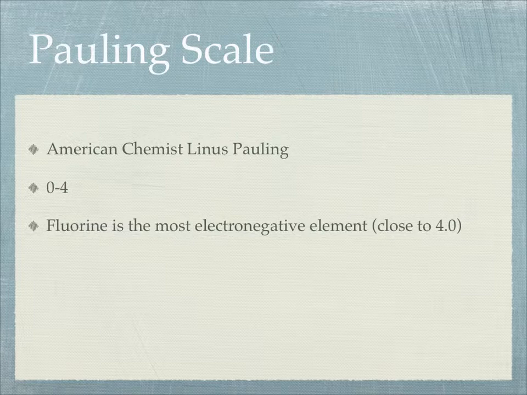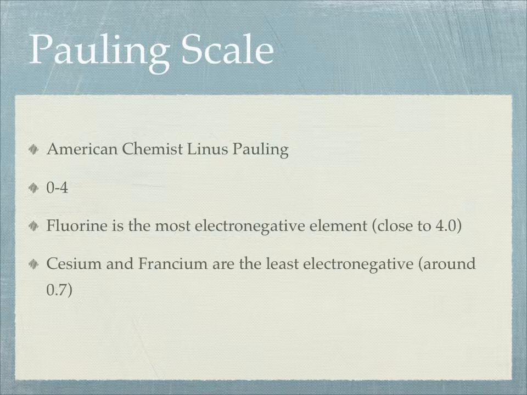Fluorine is our most electronegative element. It's really close to 4, I think like 3.98 or something like that. So the most electronegative is the one that's really good at taking electrons from somebody else. Cesium, francium, those are the bad ones. They are the worst at hanging on to their electrons, and that's because those are the really big atoms, and the bigger you are, the harder it is to keep those electrons.